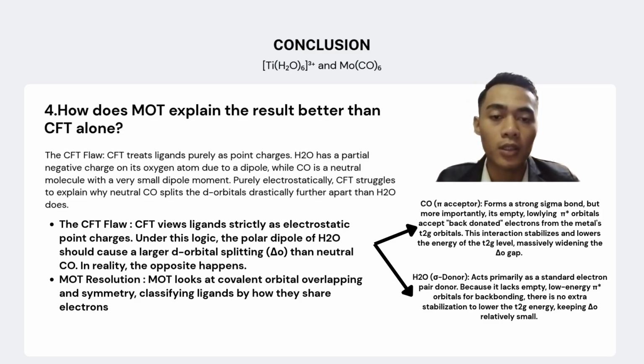H2O, a sigma donor, acts primarily as a standard electron pair donor because it lacks empty, low energy pi orbitals for back bonding. There is no extra stabilization to lower the t2g energy, keeping the gap relatively small. The MOT resolution: MOT looks at covalent orbital overlap and symmetry, classifying ligands by how they share electrons.